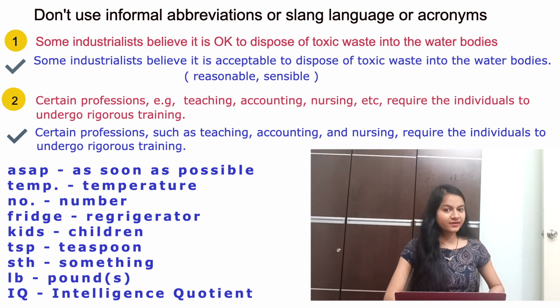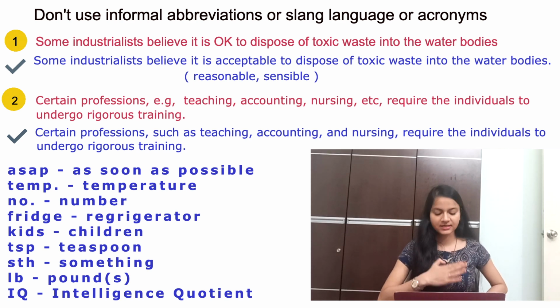TEMP, never write the abbreviation, write complete temperature. NO dot should be number, fridge should be refrigerator, kids should be children. Kids is very informal, never use it, write children. TSP, teaspoon, STH should be replaced with something. LB, pounds, IQ, intelligence quotient. So these are some informal abbreviations or slang language that you should never use in your writing task.